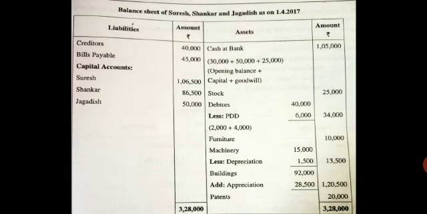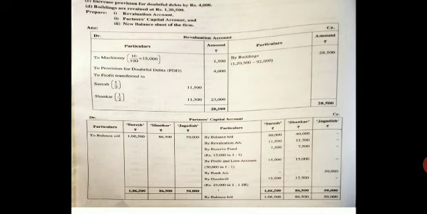Next, it is also the decrease in the asset. Come to the revaluation debit side, write provision for doubtful debts. Write the amount only what is given in the adjustment. It is to be increased by 4,000, so write that 4,000.